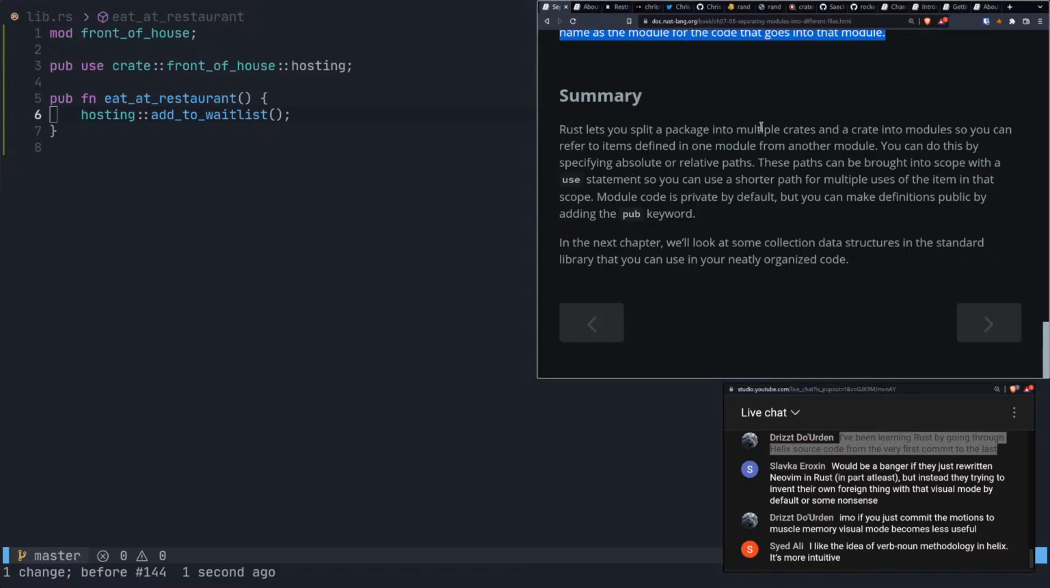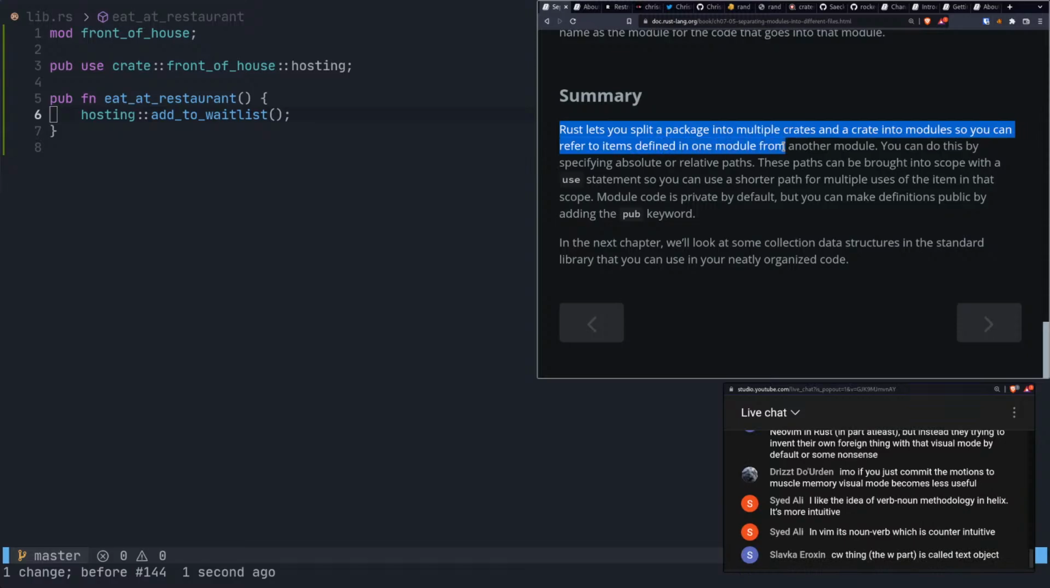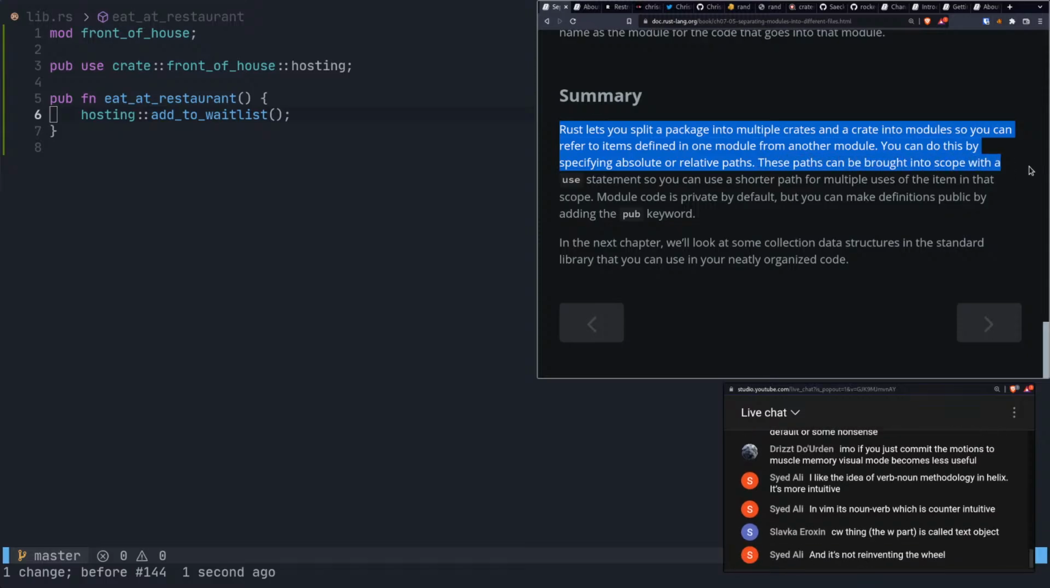Rust lets you split a package. All right, we're going to do the summary here. Rust lets you split a package into multiple crates and a crate into modules, so you can refer to items defined in a module from another module. You can do this by specifying absolute or relative paths, so we went over that. These paths can be brought into scope with a use statement, so you can use a shorter path for multiple uses of the item. Yeah, that was nice.